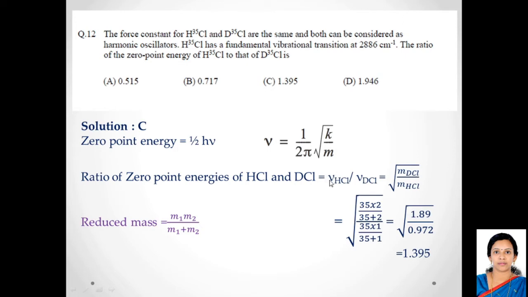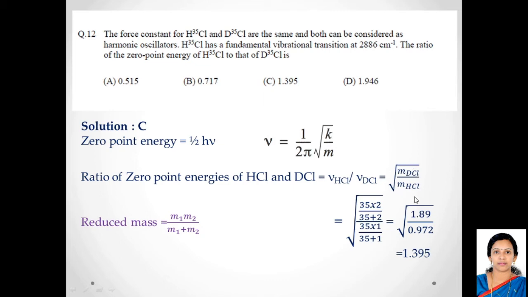And so the ratio of the frequency of hydrogen chloride divided by the frequency of deuterium chloride will depend only on the reduced masses, because the rest will get cancelled. And because the reduced mass is in the denominator, the ratio will be equal to reduced mass of deuterium chloride divided by the reduced mass of hydrogen chloride.